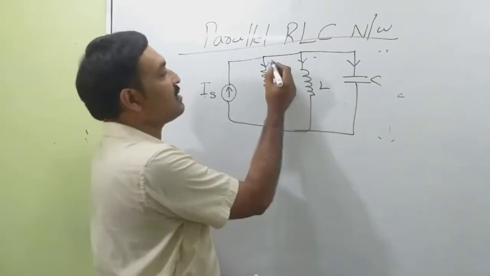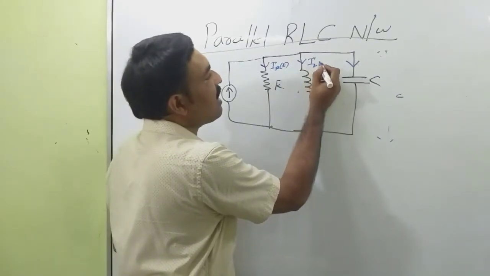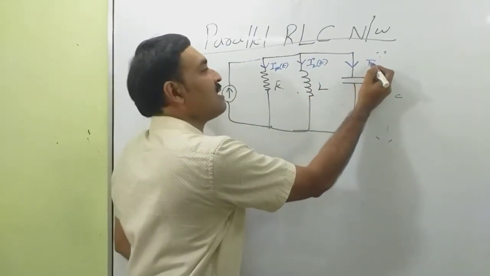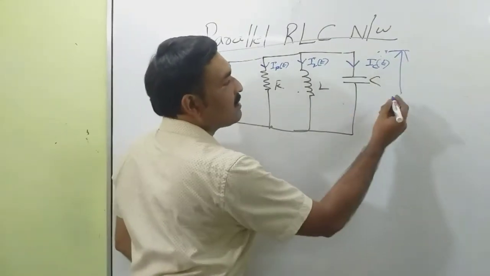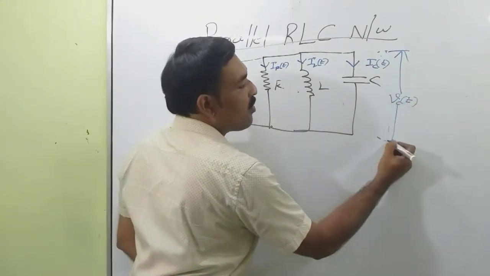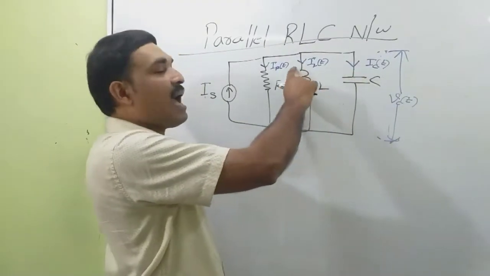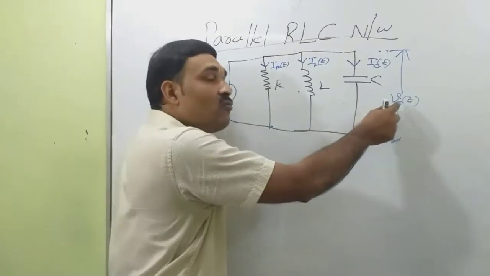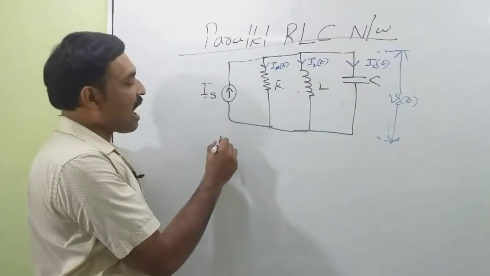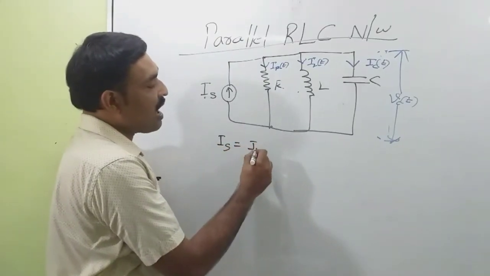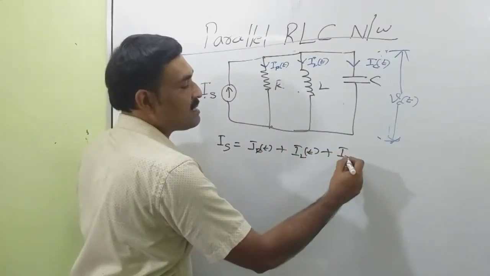Let the current through the resistance be IR, the current through the inductance be IL, and the current through the capacitor be IC. The voltage across this capacitance, or this branch, is VC. All three elements are in parallel, so the voltage across the capacitance, inductance and resistance is the same, equal to VC. Now we can apply Kirchhoff's current law. That means IS is equal to IR plus IL plus IC.